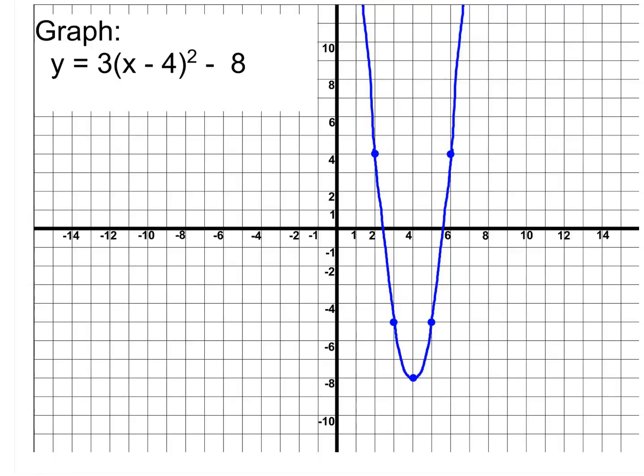Check your graph. Make sure that you have each of the points plotted and that you're drawing that curve in nicely. Remember, it is still a curve. It's not going to be a straight V or anything like that. If you're ending up with a straight V, that's a red flag. It means we've got to check something.